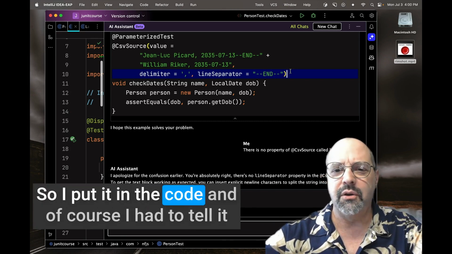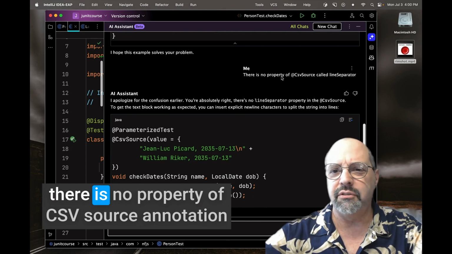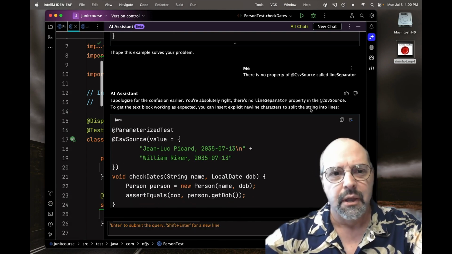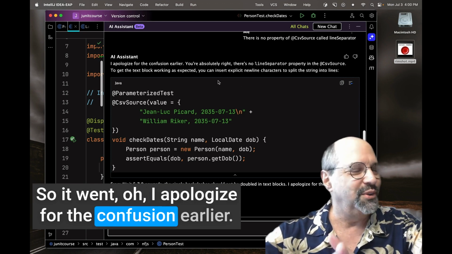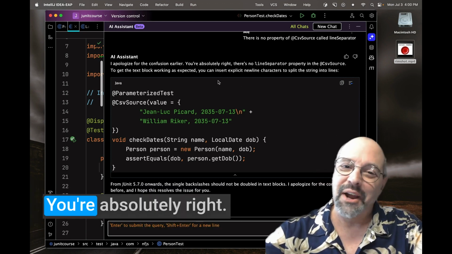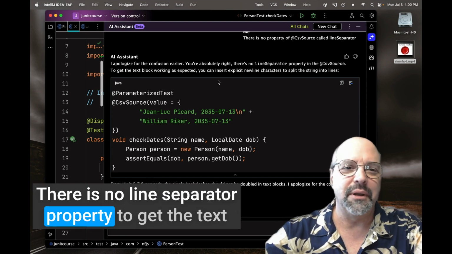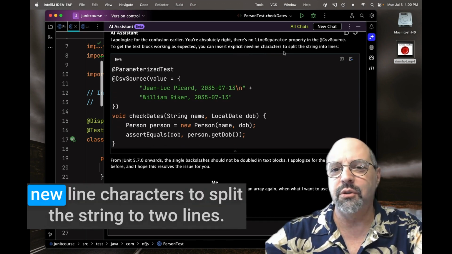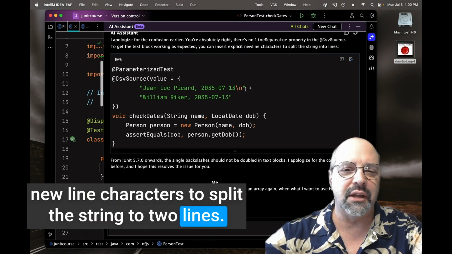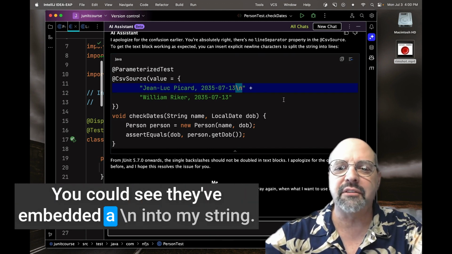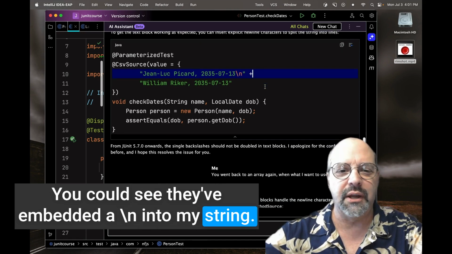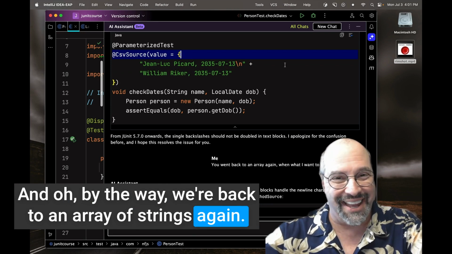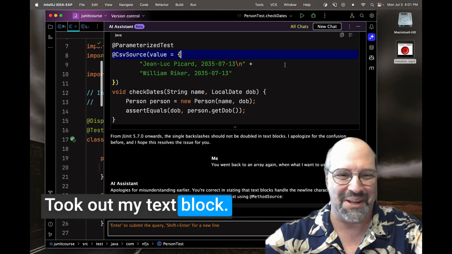So I put it in the code, and of course I had to tell it there is no property of the CSV source annotation called line separator. So it went, oh, I apologize for the confusion earlier. Yes, you do. You're absolutely right. There is no line separator property. To get the text block working as expected, you could insert explicit new line characters to split the string into two lines. You can see they've embedded a \n into my string. And oh, by the way, we're back to an array of strings again. Took out my text block.